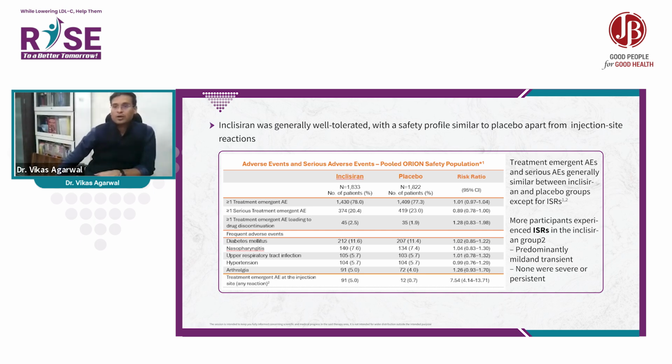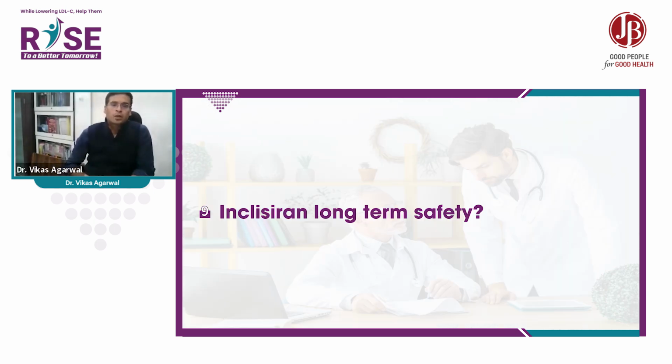Inclisiran was generally well tolerated with a safety profile similar to the placebo apart from the injection site reactions, and the treatment-emergent adverse reactions and serious adverse reactions were generally similar to the placebo group. More participants experienced injection site reactions, up to 5%, compared to 0.7% in the placebo group, and this 5% is mild to moderate, only transient, and no other medications are required for management.